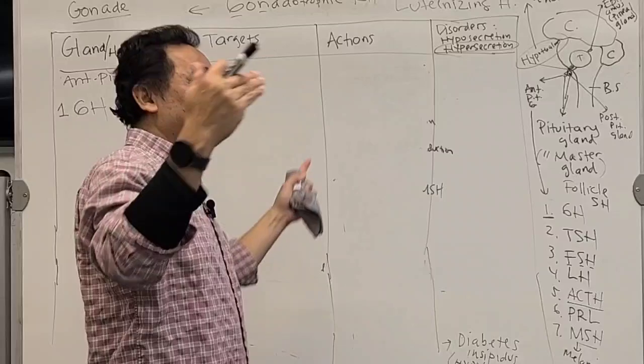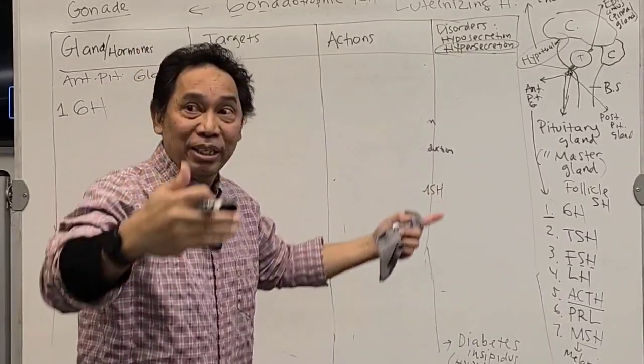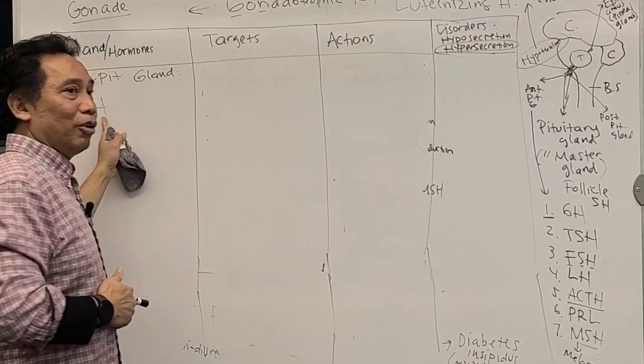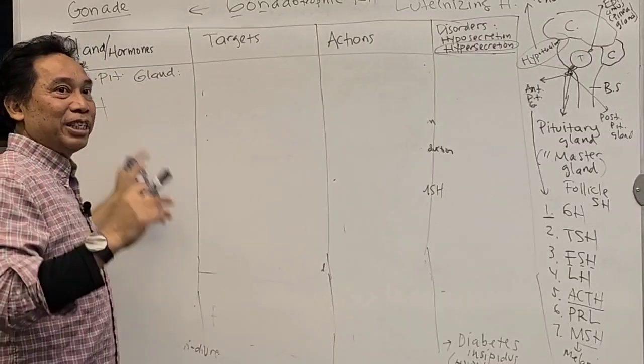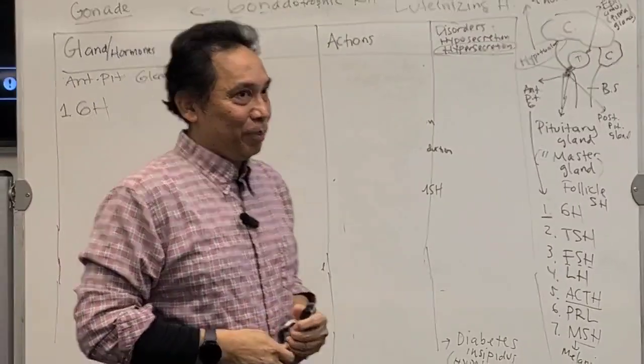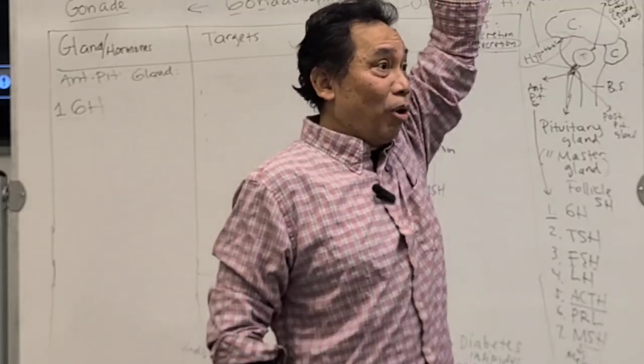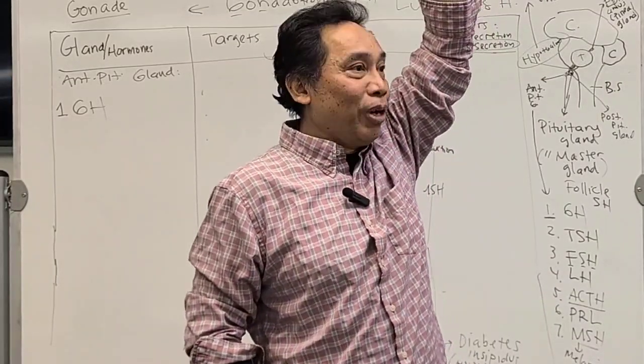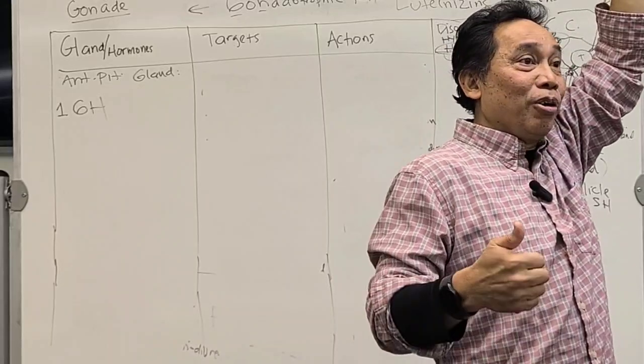Now, what are mostly the organs that will be growing? That's going to be the target for this growth hormone. Are you with me? First, when you're growing, you will become taller. Which organ makes you taller?